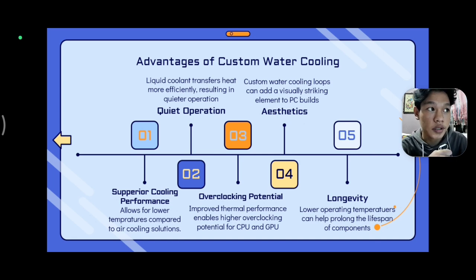Second one is quiet operation. Liquid coolant transfers heat more efficiently, resulting in quieter operation. Third one is overclocking potential. Improved thermal performance enables higher overclocking potential for CPU and GPU. Fourth one is aesthetics. Custom water cooling loops can add a visually striking element to PC builds. Fifth one is longevity. Lower operating temperatures can help prolong the lifespan of components.